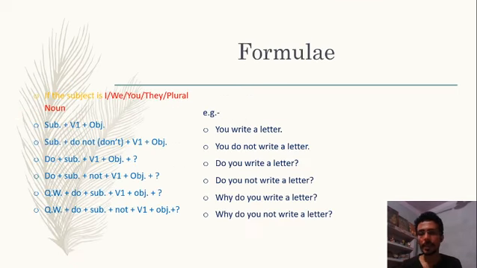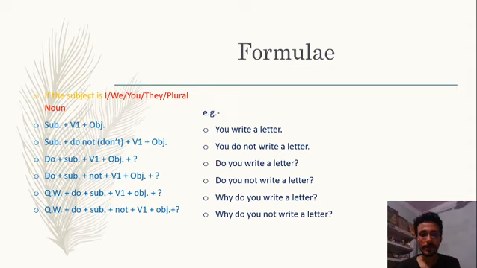In the previous slide, we studied how and in what situation we use simple present tense or present indefinite tense. As we all know, while framing a sentence, we need a subject, a verb, and an object. So in tenses, we study the proper use of verbs according to the subject.